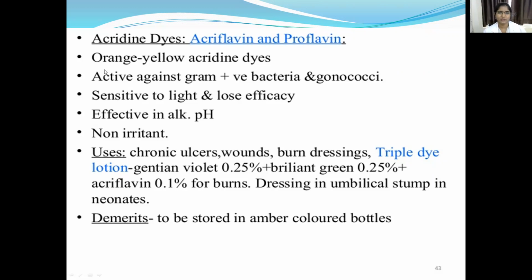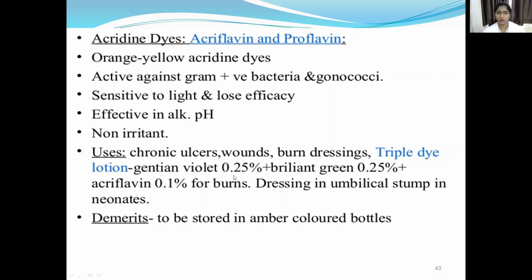Acridine dye is an orange yellow dye, active against gram-positive bacteria and gonococci, sensitive to light, and of lower efficacy. It is effective in alkaline pH and is a non-irritant dye. It is used in chronic ulcers, wounds, burns, dressing, and triple dye lotion.